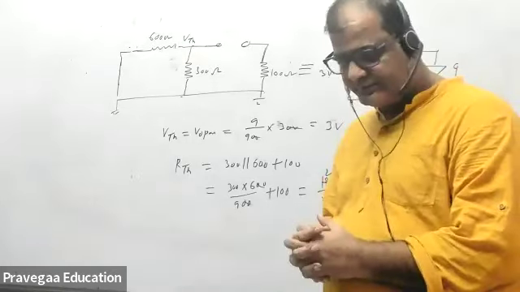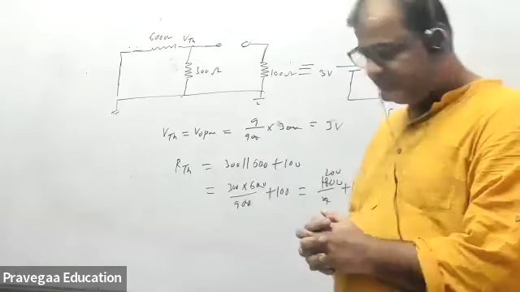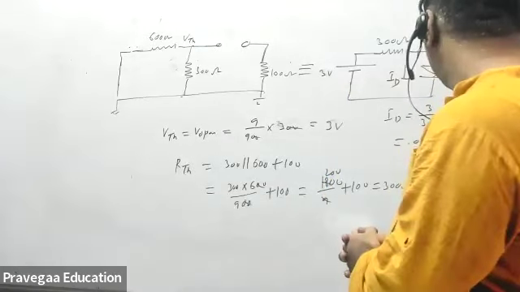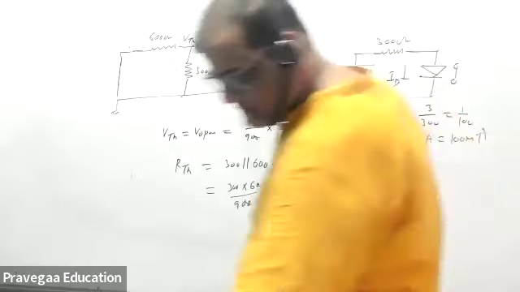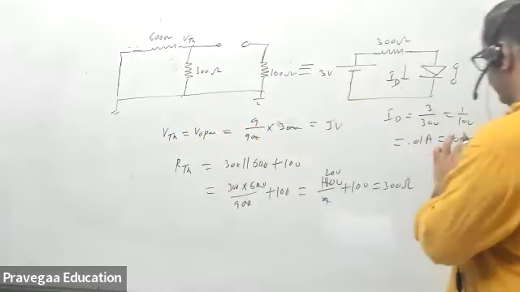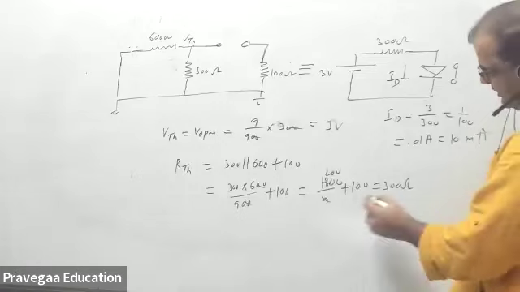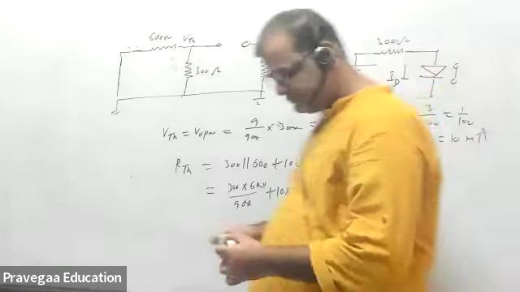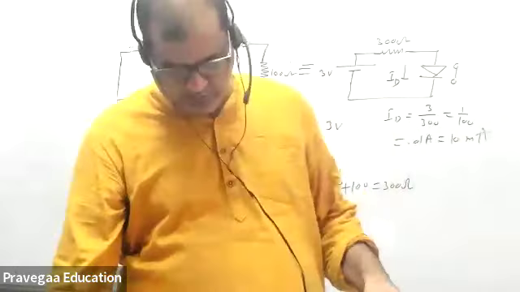Sir, ID is 10 milliampere. Yes, 10 milliampere. Yes, 1 by 100. 10 milliampere. Correct here also. Calculation here you can check. Okay.